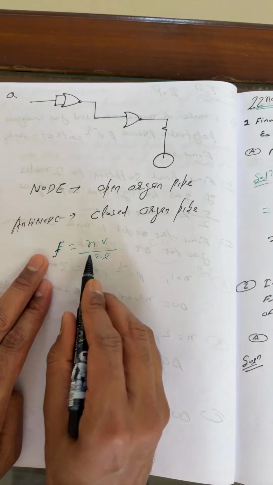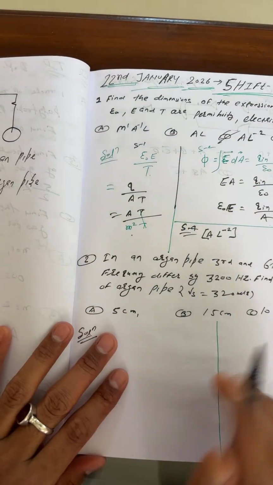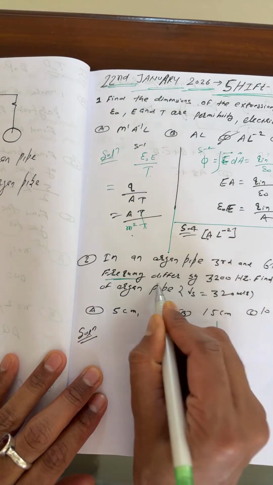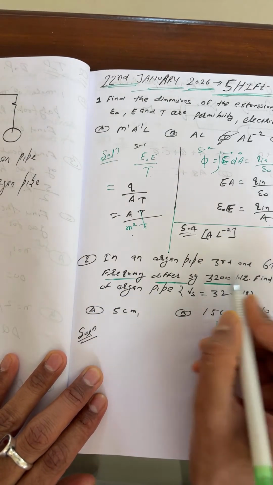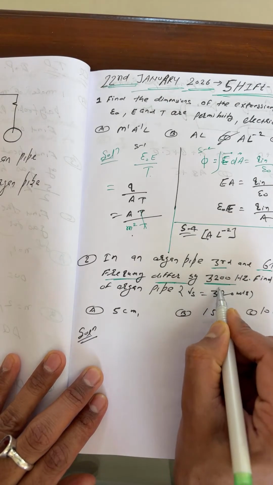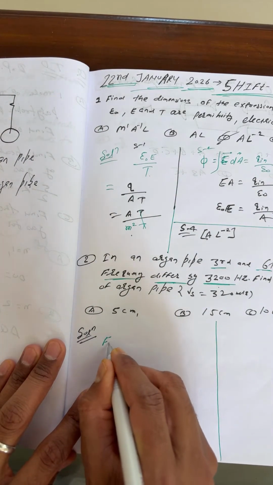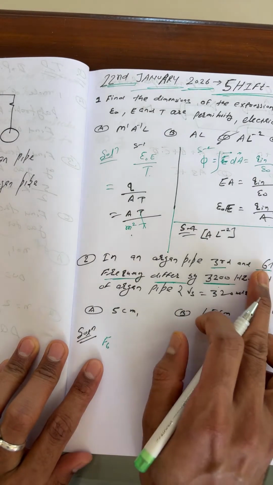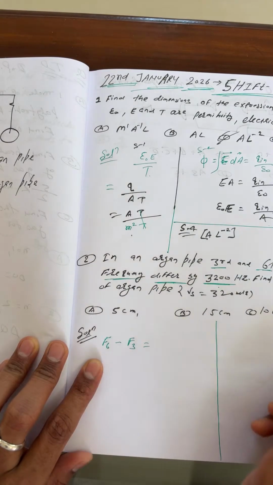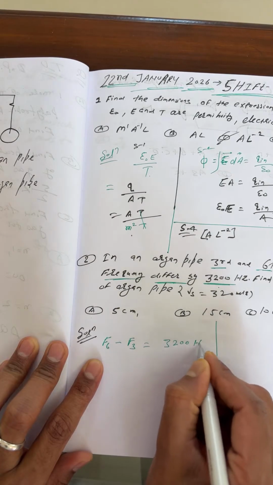So the frequency is NV upon 2L, right? This is just one question, literally very easy. It's not a tough question. What has the question already given? The frequencies differ by 32 hertz. The difference of the frequencies of the third and sixth harmonic is equal to 32 hertz. So students, write here F6 minus F3 is equal to 32 hertz.